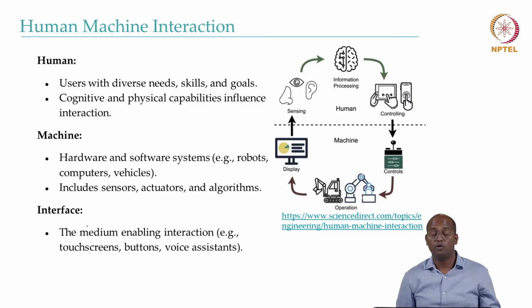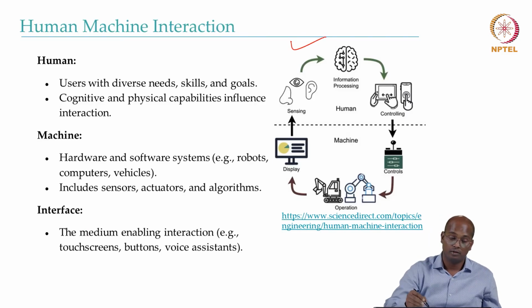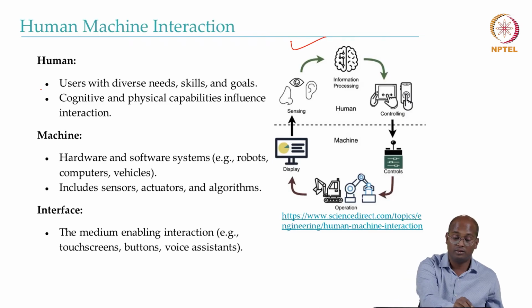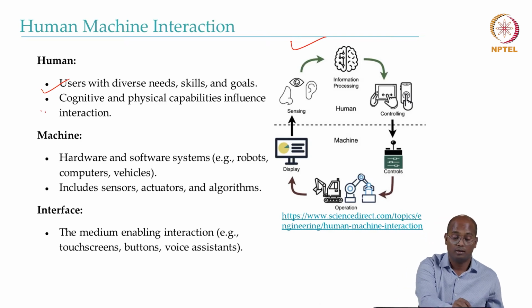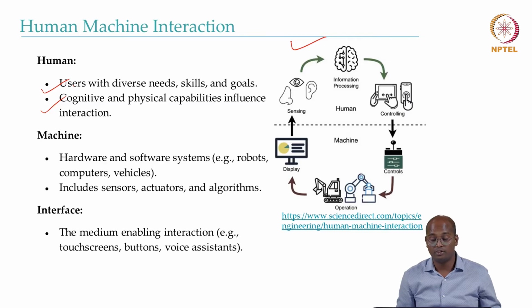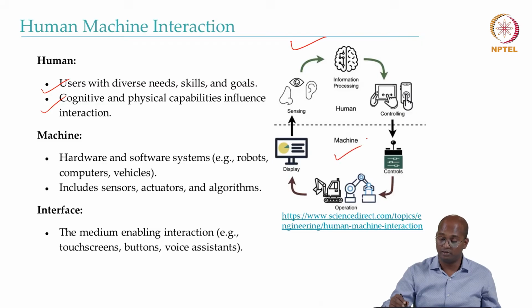So in human-machine interaction, as you can see, there are primarily three components. One is the human, with diverse needs, skills, goals, limitations, capabilities, emotions, and cognitive and physical capabilities, and these cognitive and physical abilities influence the way the user interacts with the system, that is, a machine here.